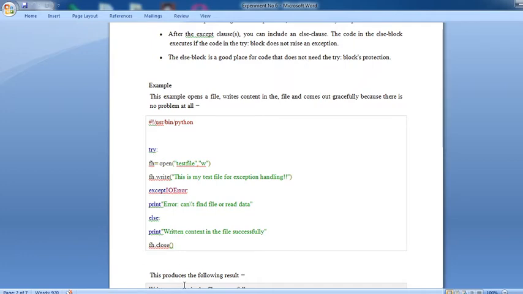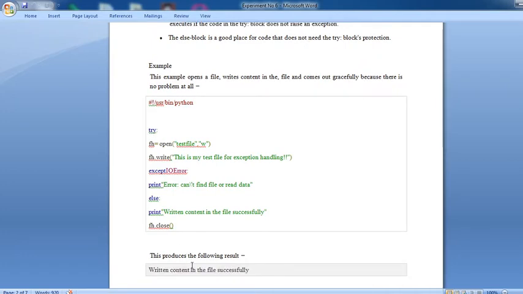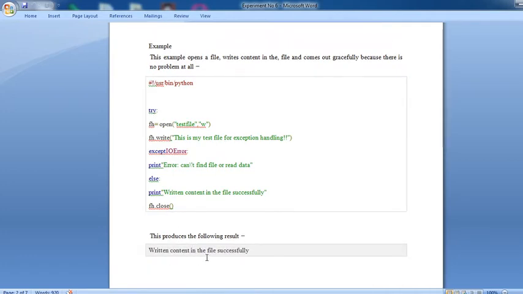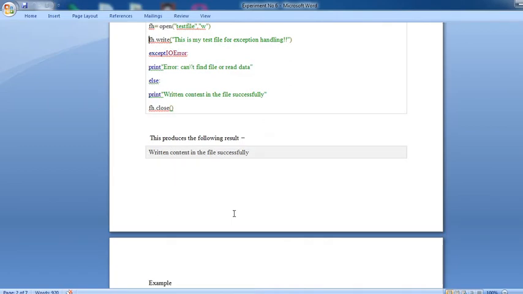The output of this code produces the following result: written content in the file successfully. That means this message is printed because you opened a file, assigned write permission, and automatically wrote the message, this is a test file for exception handling.